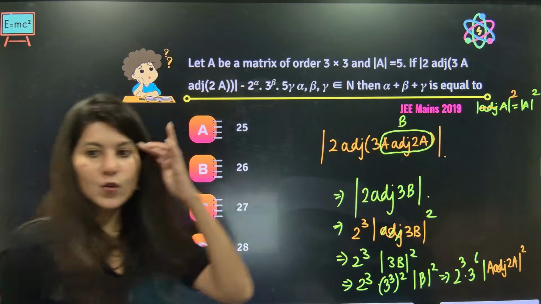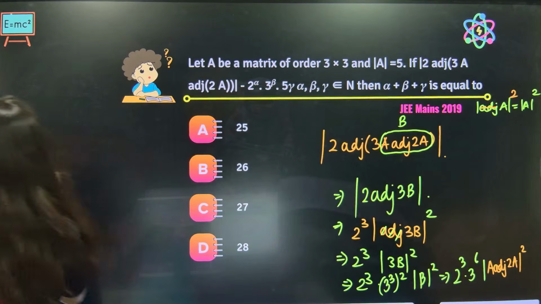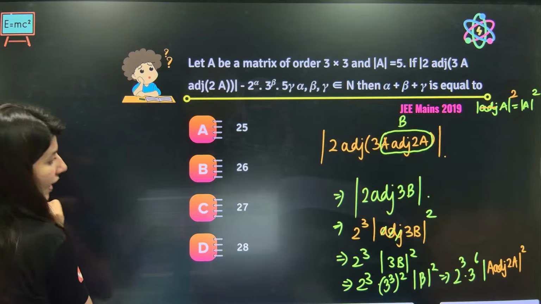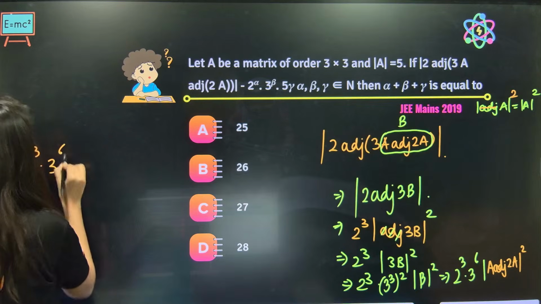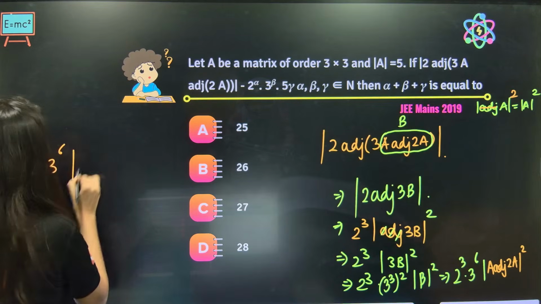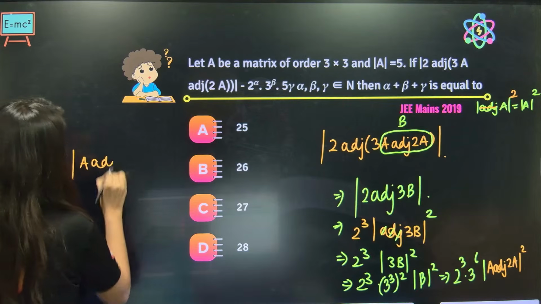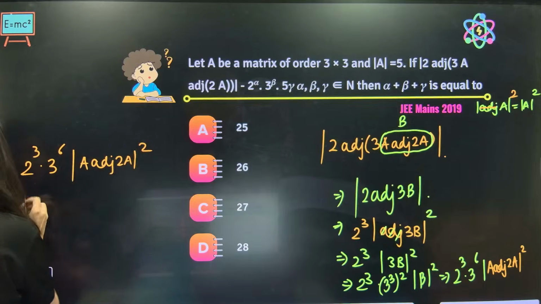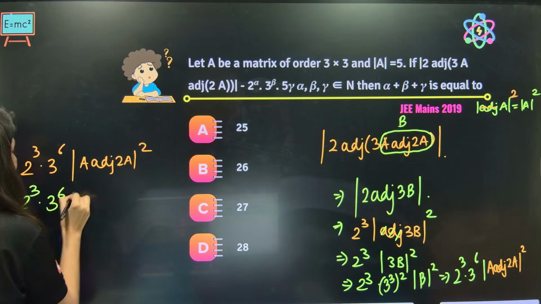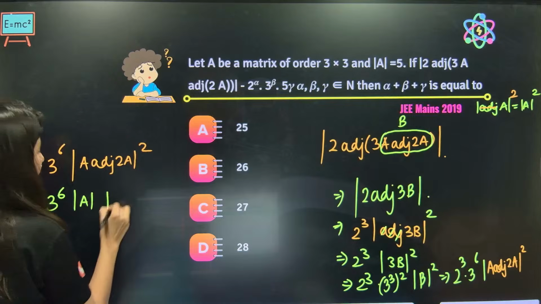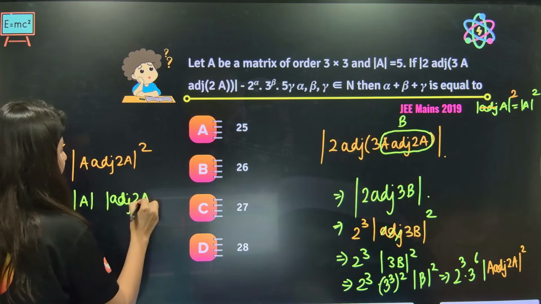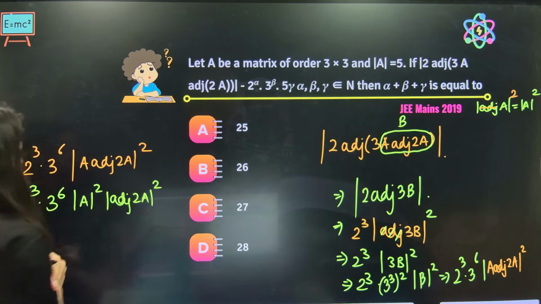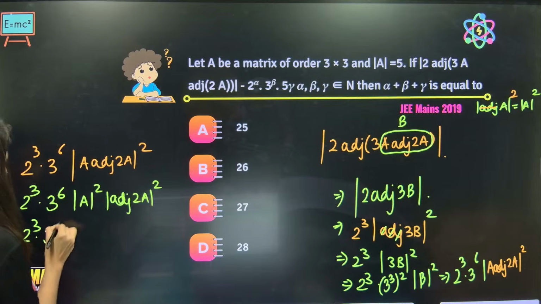So 2 power 3 and 3 power 6. Now this is determinant A, and determinant adjoint 2A is isolated, square is already there.